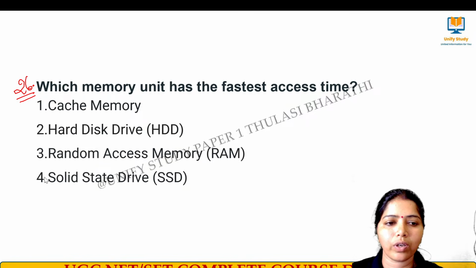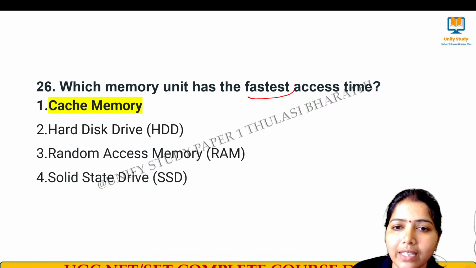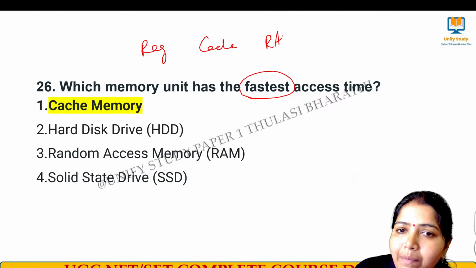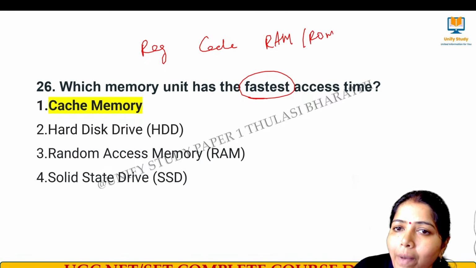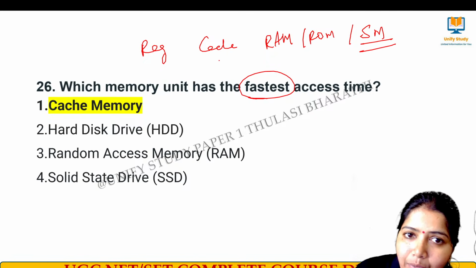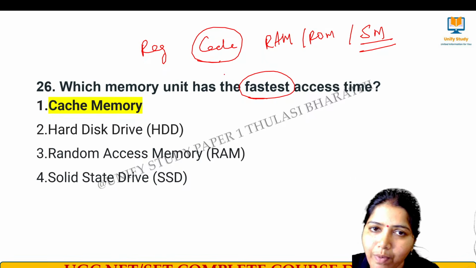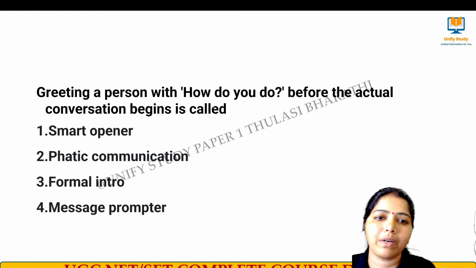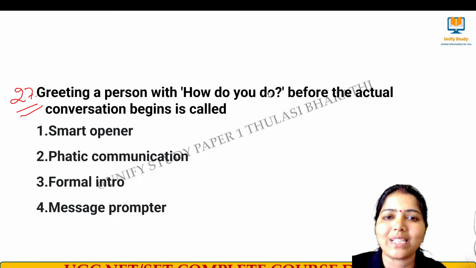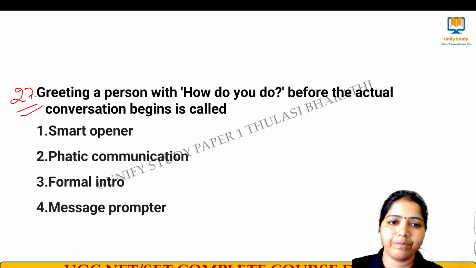The right answer for question number 26 is cache memory, which resides very near to the processor. First we have a register, then we have cache memory, then RAM, that is primary memory, then ROM, and then the secondary memories. So the one with the fastest access time, which resides nearest to the processor, is cache memory. Clear? Very good. Next, question number 27. Greeting a person, like how do you do, before the actual conversation is made, is called dash. Question from communication.